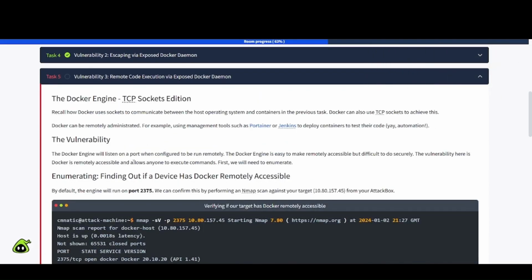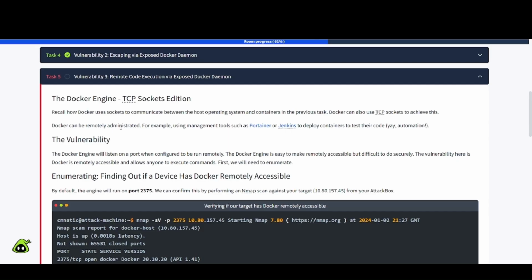Now let's go ahead and check out task number 5 here. Vulnerability 3, remote code execution via exposed Docker daemon. The Docker image, TCP sockets edition. Recall how Docker uses sockets to communicate between the host operating system and containers in the previous task. Docker can also use TCP sockets to achieve this.